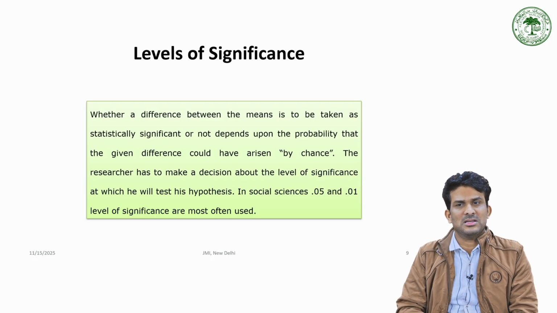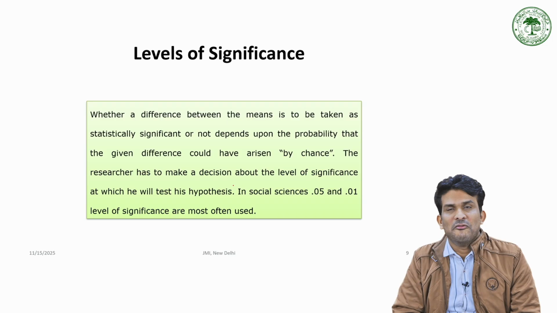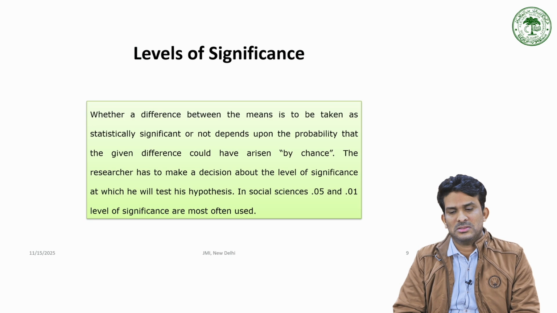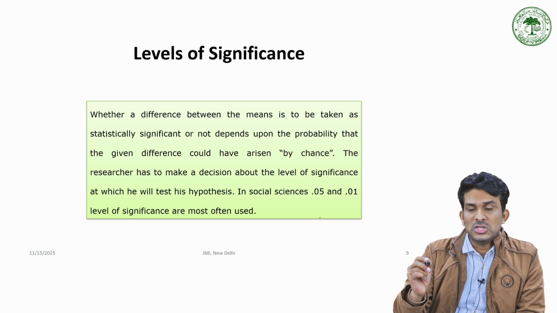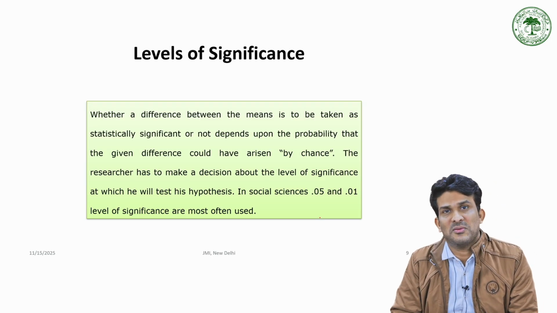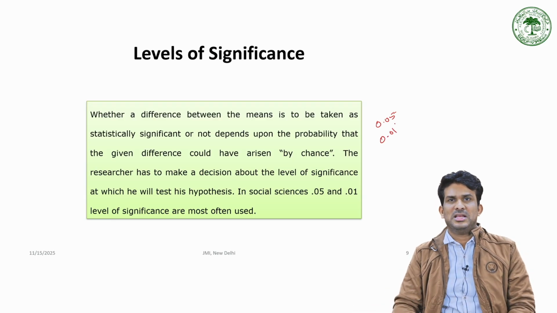The researcher has to make a decision about which level of significance they are using to test their hypothesis. In social sciences, we generally go for 0.05 and 0.01 level of significance.